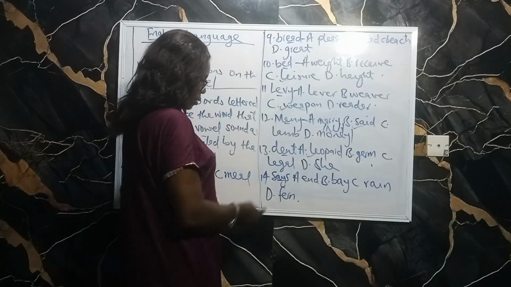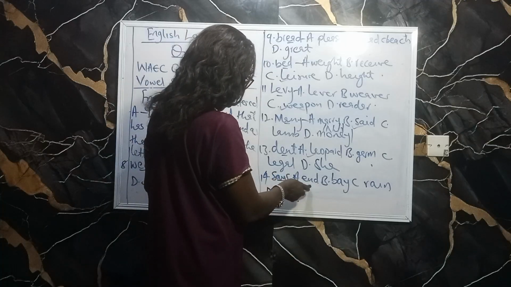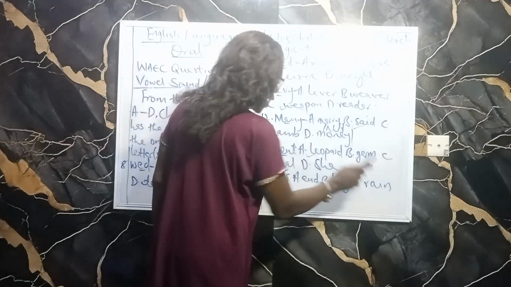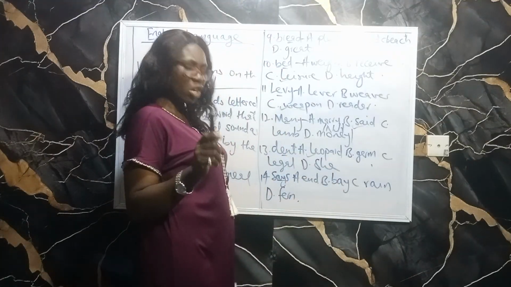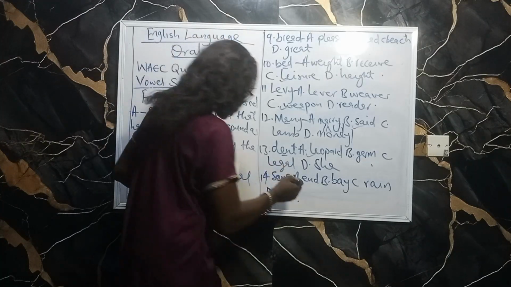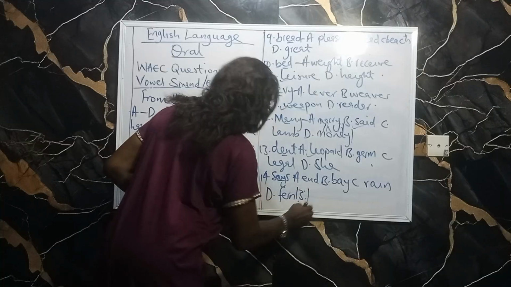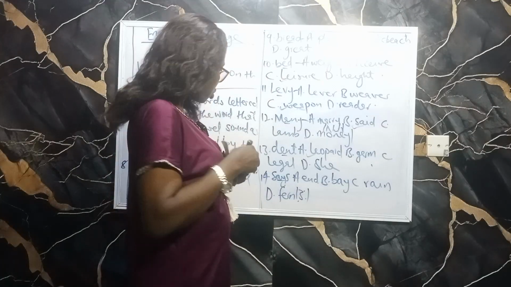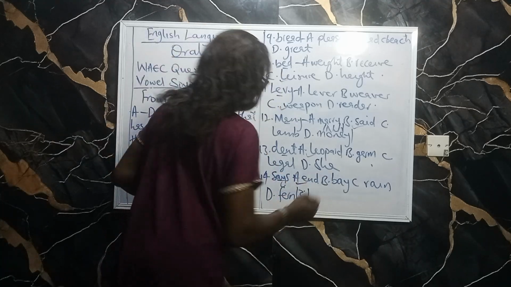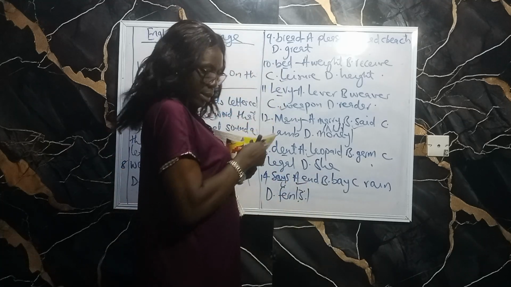Under it we have A, end. B, babe, that is A sound, diphthong. Rain, the same A sound, which is also diphthong. And then friend, the E here is the sound as in end. So the only option here that is right is friend.